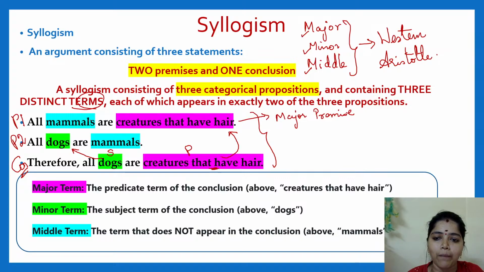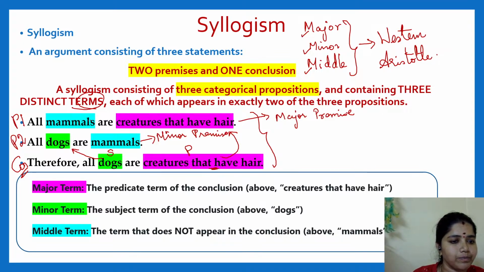Whatever comes there, dog is your minor term, and that should be in your second premise, and that second premise we call the minor premise. Clear? So major premise, minor premise and conclusion.